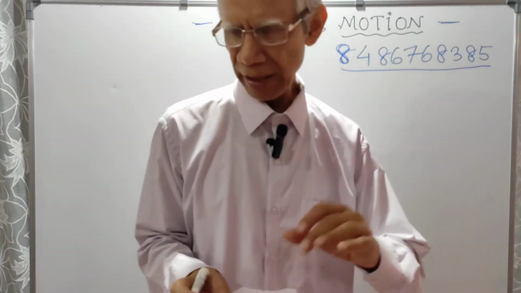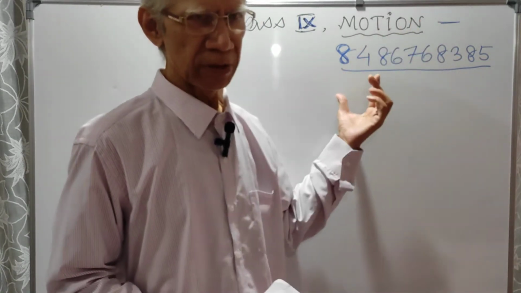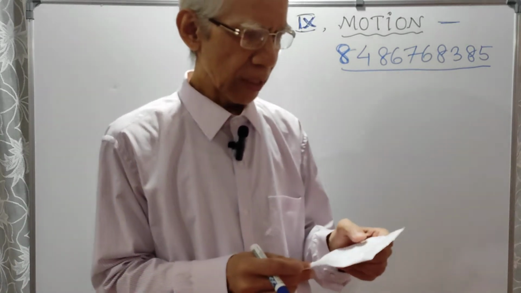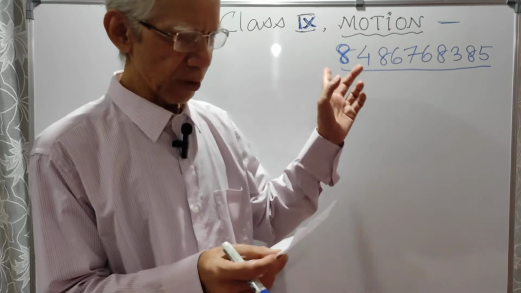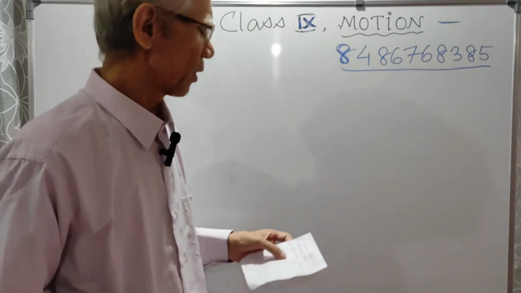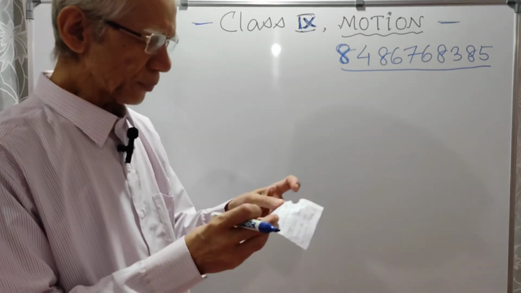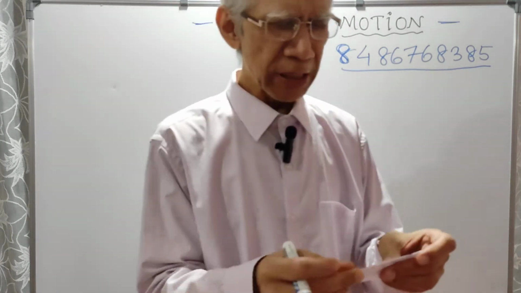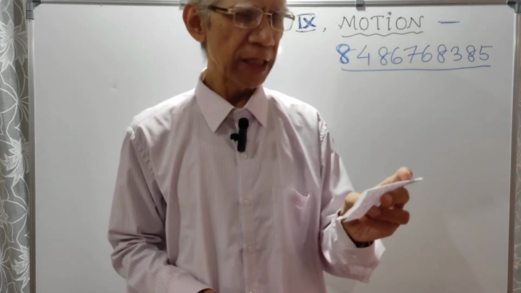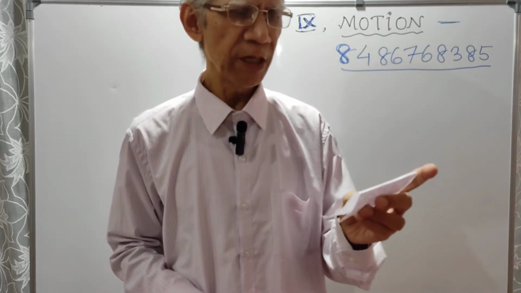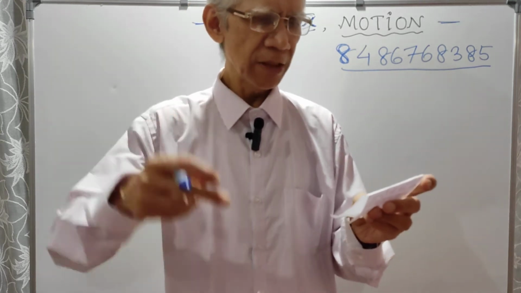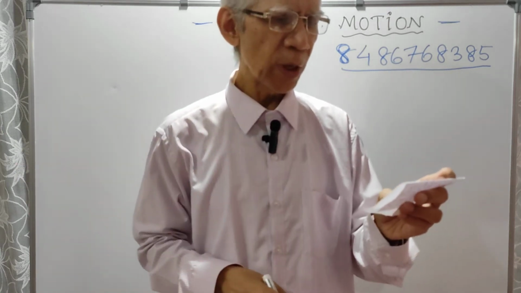Now the third question. I selected the questions which are related to the same chapter, so other questions I'll see in course of time. The third question from this chapter was sent by one Kamal Kumar of Tura, Meghalaya. He sent me a numerical problem. The problem is this: an object is thrown vertically upward with a velocity of 25 meters per second. At the same time, another object is dropped from a height of 100 meters. When and where will they meet?